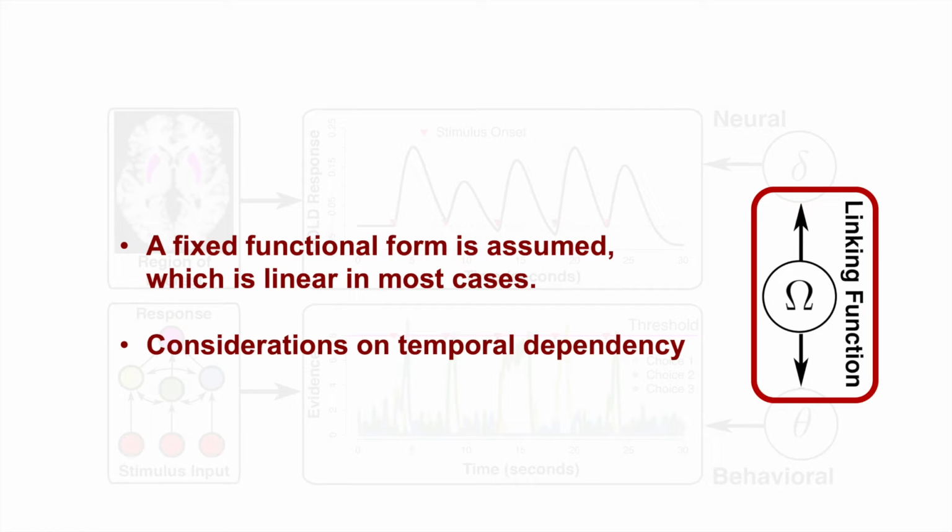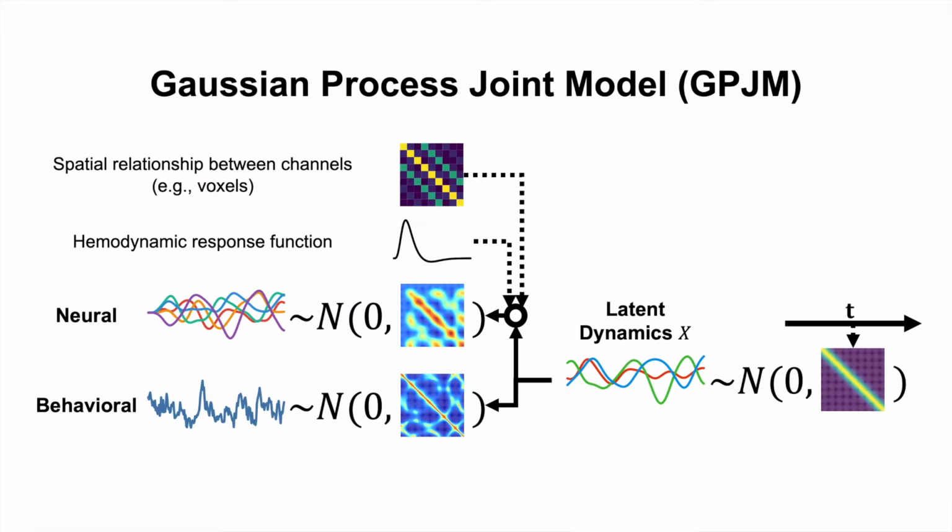However, previous applications of the joint models assume a fixed functional form of the linking function, which is linear in most cases. Thinking of the complexity of the brain data, this assumption might not always be ideal. Moreover, explicit modeling of the temporal dependency of the mechanisms of brain, behavior, and cognition can help us better understand cognitive dynamics within a task. To this end, we propose a new linking function based on a Gaussian process that enables flexible, non-parametric modeling of the brain-behavior relationship. I will explain the basic idea of this model step by step.